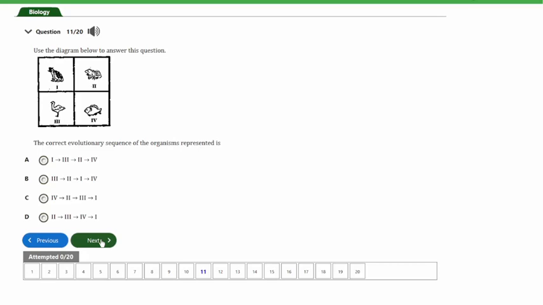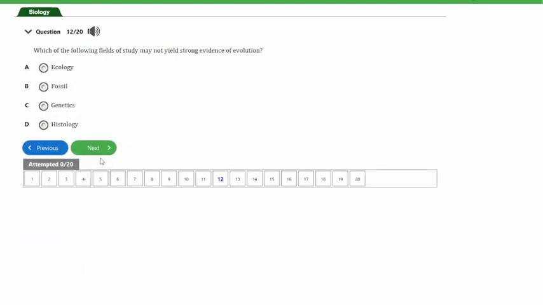Remember, the earliest in the evolutionary trend is the fish here, and from the fish we have the amphibians, and then from the amphibians we have reptiles. Reptiles are not represented here, and then the aves and mammals actually come from the reptiles, so they are the last. So guys, the answer to this question is option C. So guys, let's look at the next question. And that's question number 12.